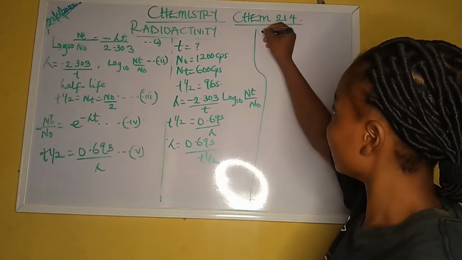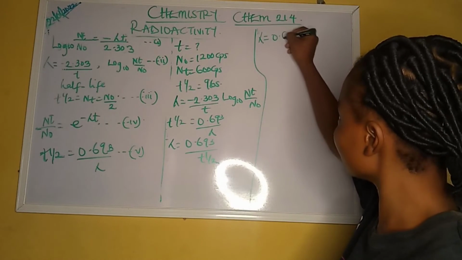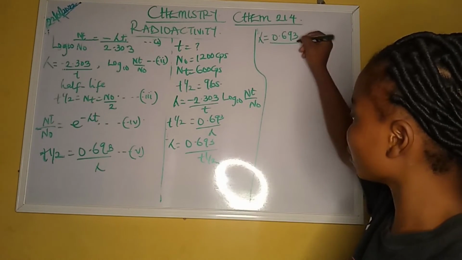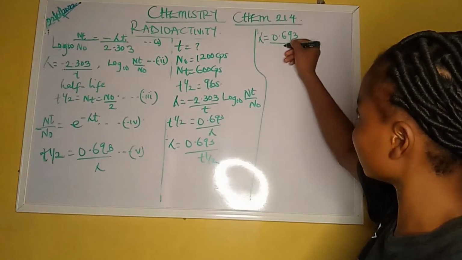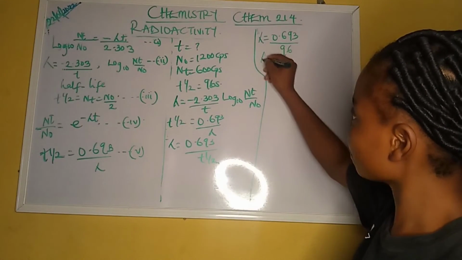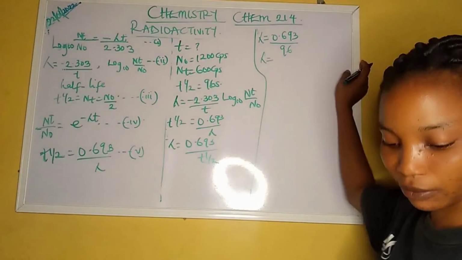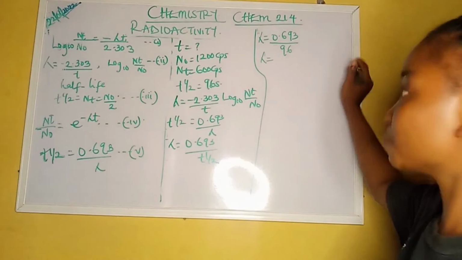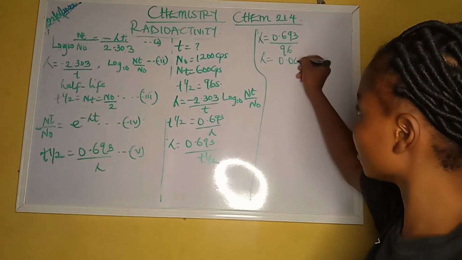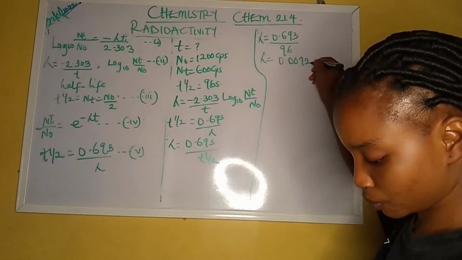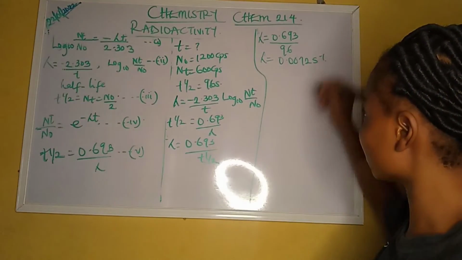Therefore, my lambda will become 0.693 all over my T half, 96. Therefore, if I divide using your scientific calculator, you should have 0.0072 per second. Let's not forget.